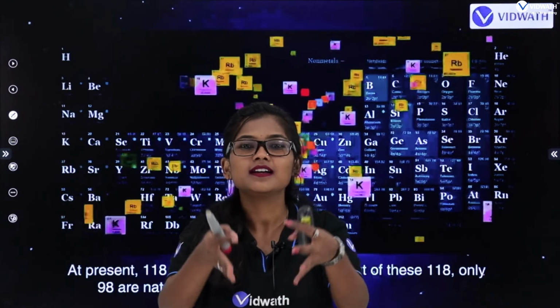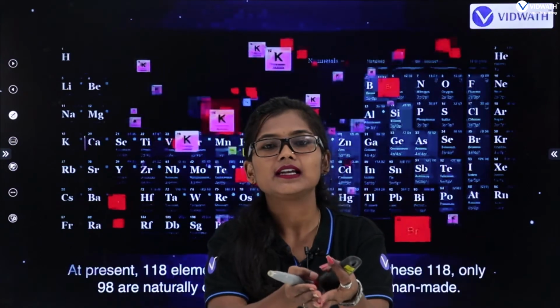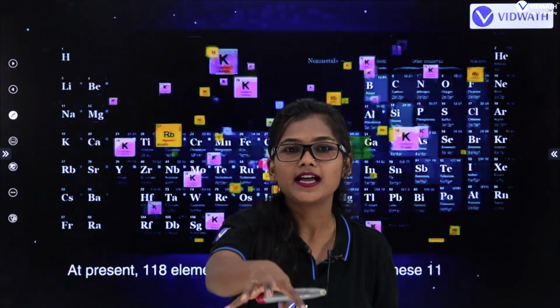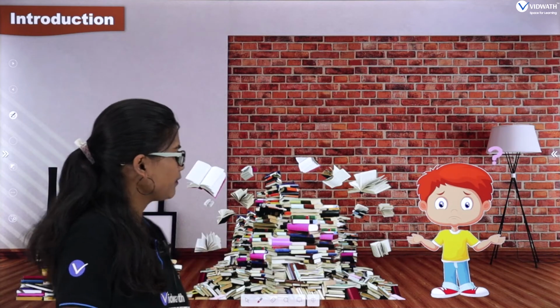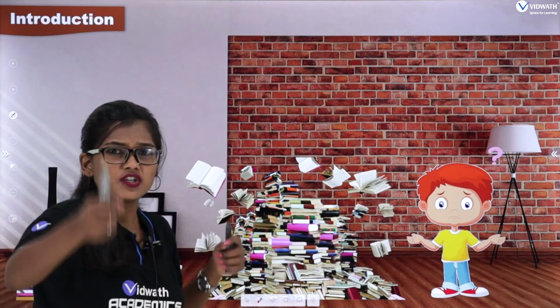To simplify the learning process, to learn the properties of all these 118 elements, they started classifying by keeping the idea of atomic mass. Why do we need a classification? You can see a pile of books here, and it will be difficult to pick the book you want.